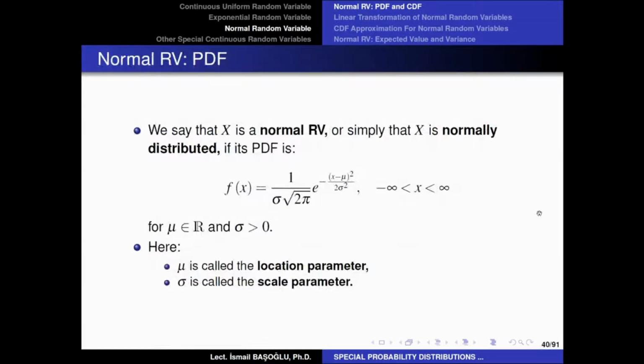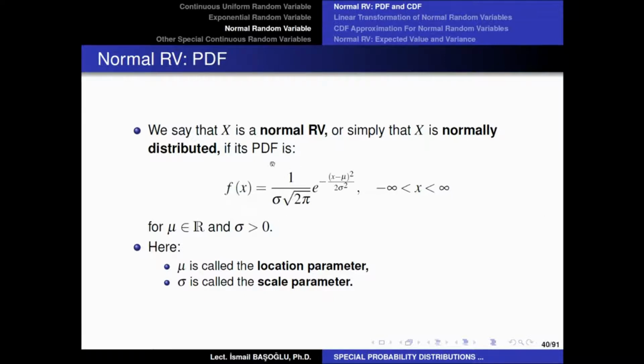So just like the other continuous random variables that we have studied, the continuous uniform random variable and the exponential random variable, we will start by introducing the probability density function of this random variable. And unfortunately, this function is a little complicated.